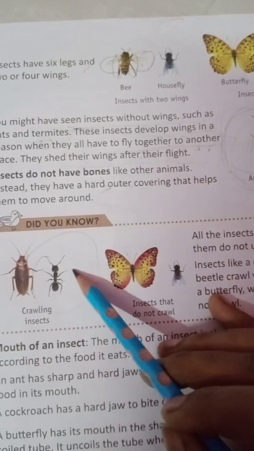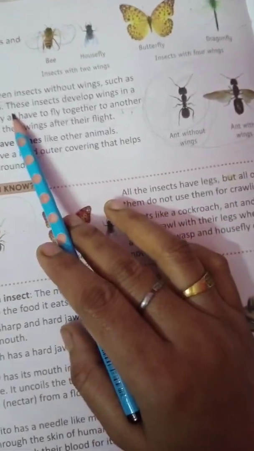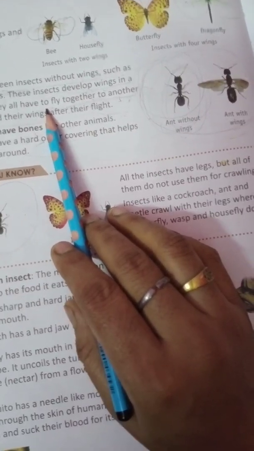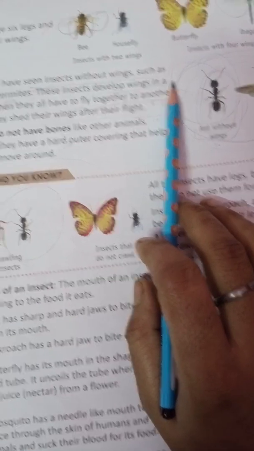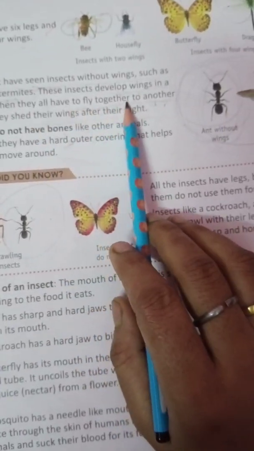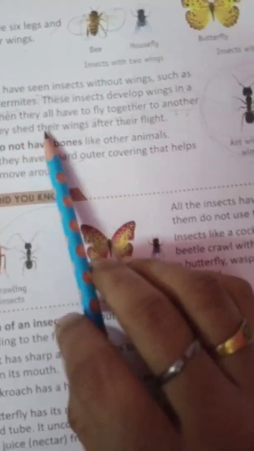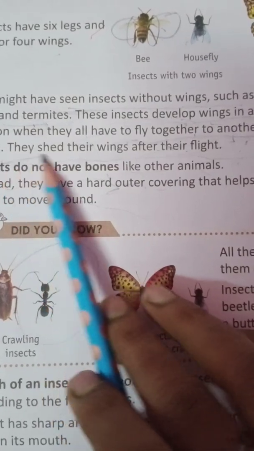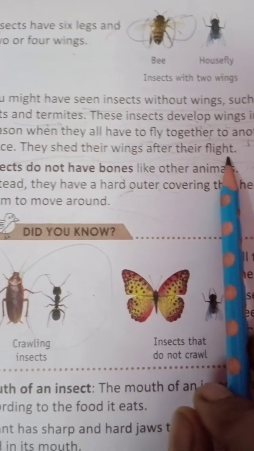Insects like these ants and termites, if they want to fly, if they want to change their place, develop wings according to the season when they all have to fly together to another place. They shed their wings after their flight. Once they finish their flight, they shed off their wings.